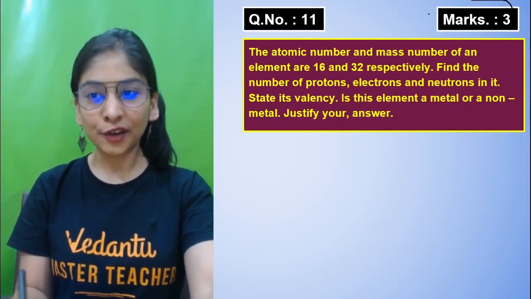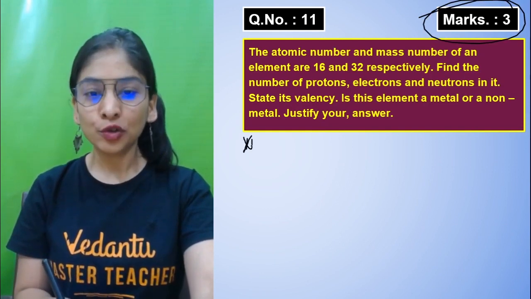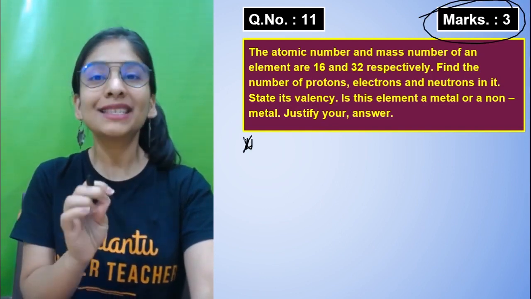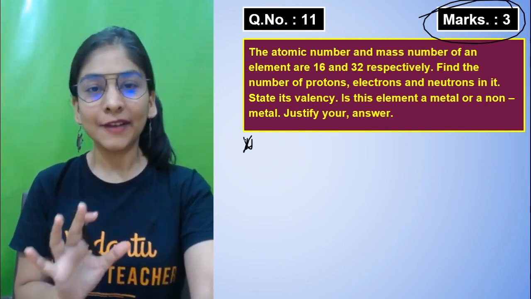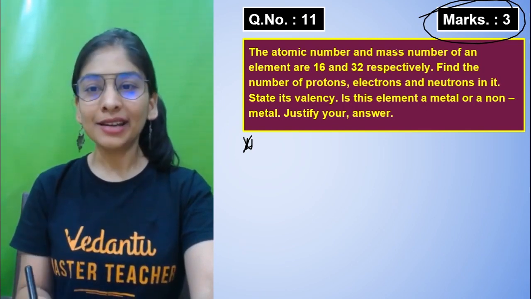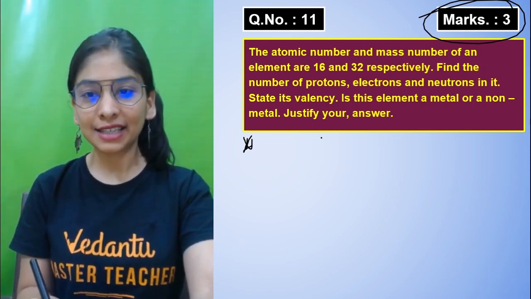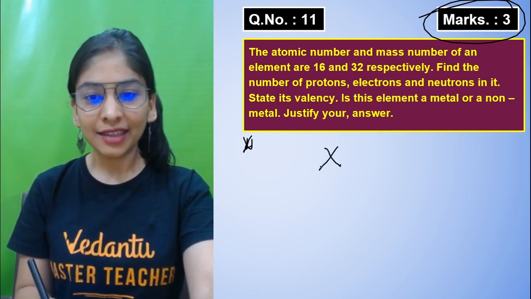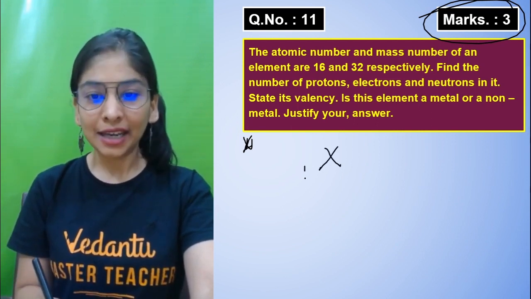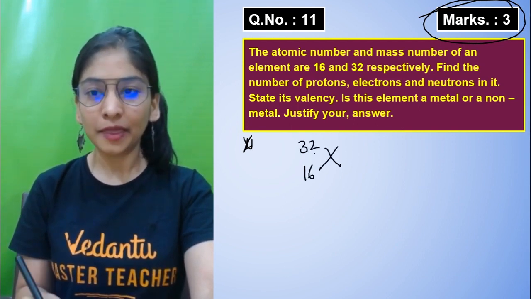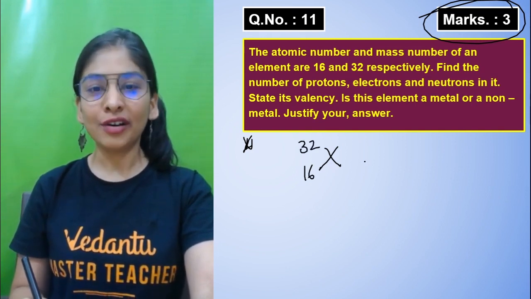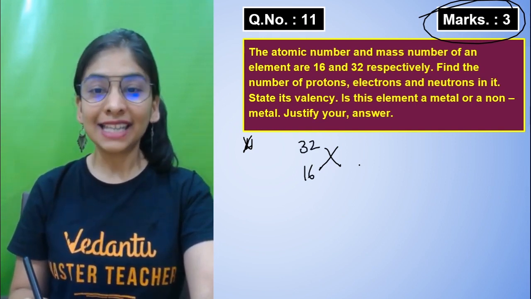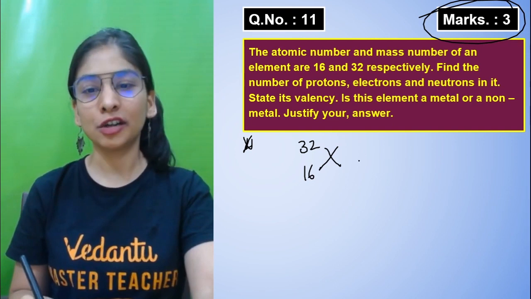Now this question is for 3 marks, and again, if you use a proper strategy and don't miss any of the steps, you will find it very easy as well. The atomic number and mass number of an element are 16 and 32. You can easily write their representation. Here we write the atomic number, here we write the mass. Find the number of protons, electrons and neutrons, state its valency and tell whether it's a metal or non-metal.